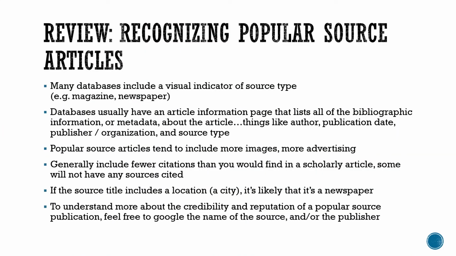We talked a bit about the indicators that the database has to help you determine the source type, as well as the details page. Other common characteristics to help you recognize popular source articles are the presence of colorful images or design elements and the presence of advertising. Popular sources often do not cite many, if any, sources. Another indicator that an article is a newspaper article is if the publication title includes a city or location name.